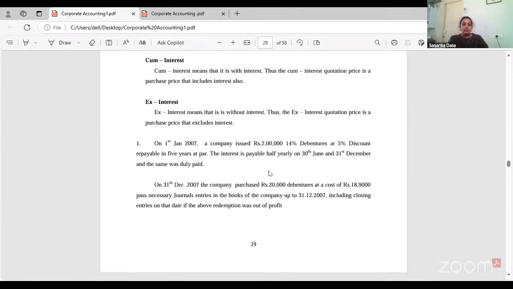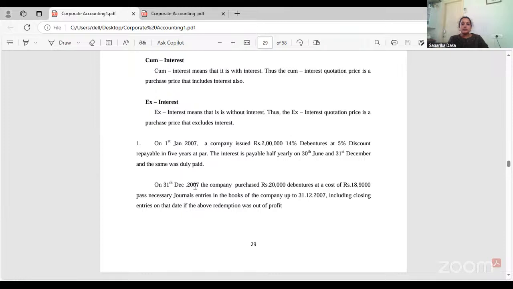Now there is one more question. On 1st January 2007, a company issued 2 lakhs 14% debentures at 5% discount repayable in 5 years at par. So it is 5 years repayable, that is redeemable debentures. The interest is repayable half yearly, 30th June and 31st December, and the same way duly paid. So half yearly interest is payable, that is 6 months.